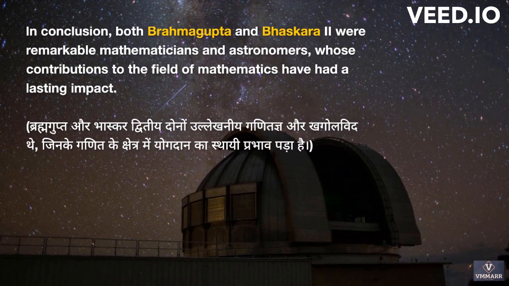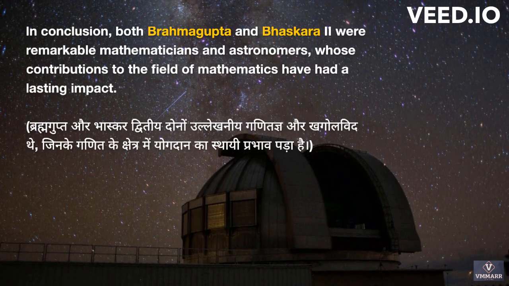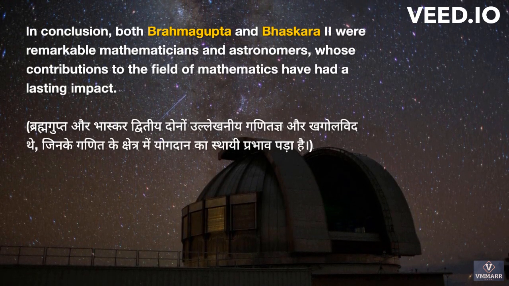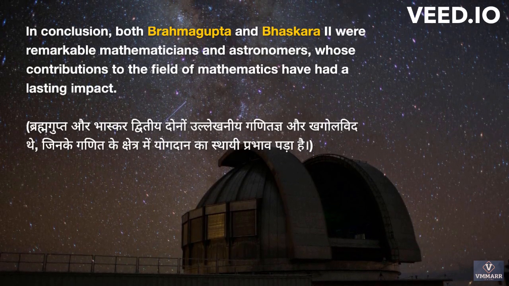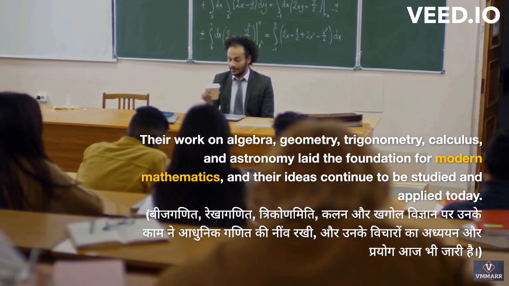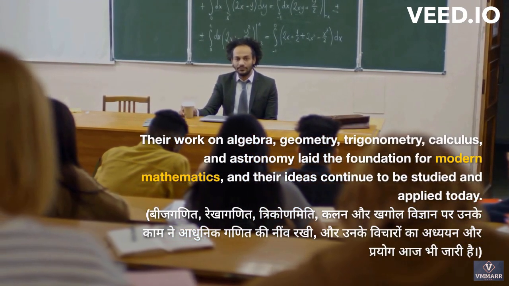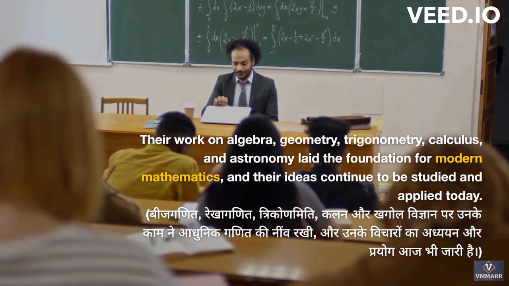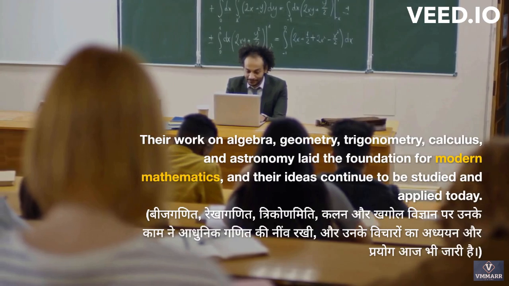In conclusion, both Brahmagupta and Bhaskara II were remarkable mathematicians and astronomers whose contributions to the field of mathematics have had a lasting impact. Their work on algebra, geometry, trigonometry, calculus, and astronomy laid the foundation for modern mathematics, and their ideas continue to be studied and applied today.